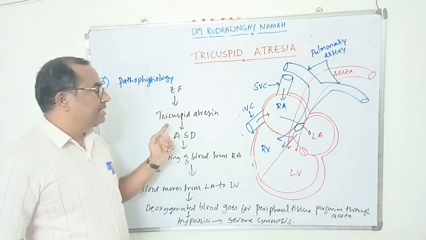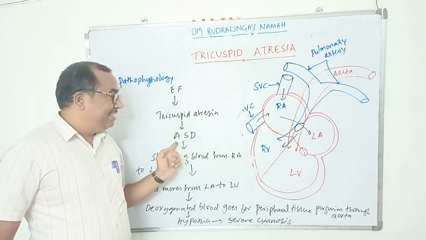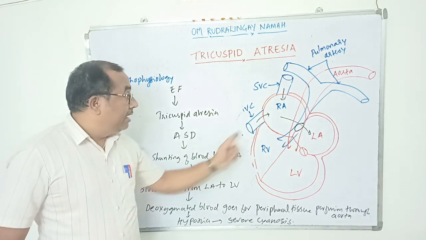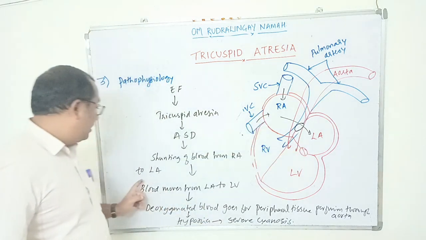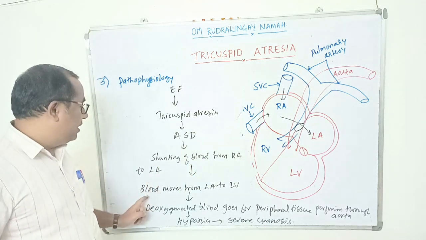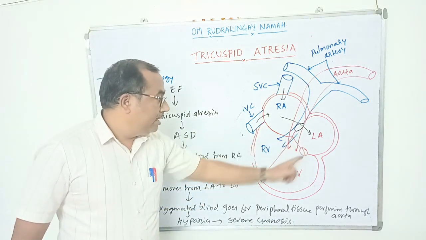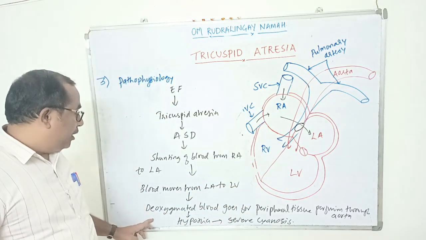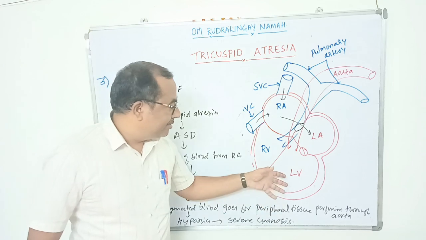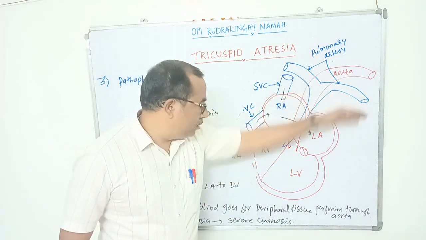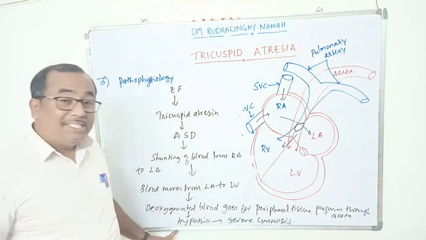So due to etiological factors, there is tricuspid atresia. Because of this, there is an atrial septal defect. Then there is a shunting of blood from right atrium to the left atrium through this defect. Then deoxygenated blood moves from left atrium to the left ventricle. Then left ventricle contraction takes place, and deoxygenated blood goes for peripheral tissue perfusion through the aorta, and there will be severe cyanosis.